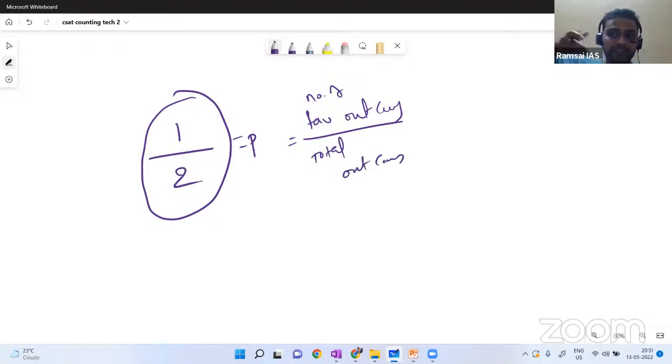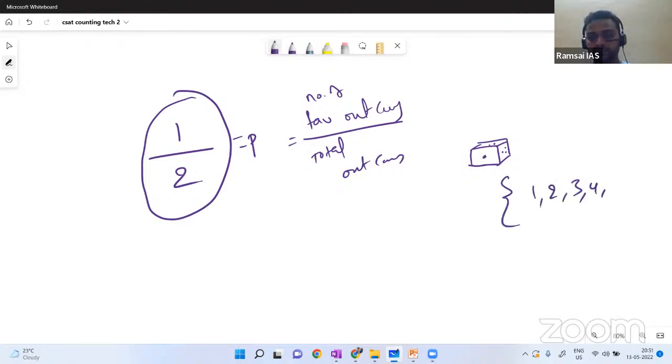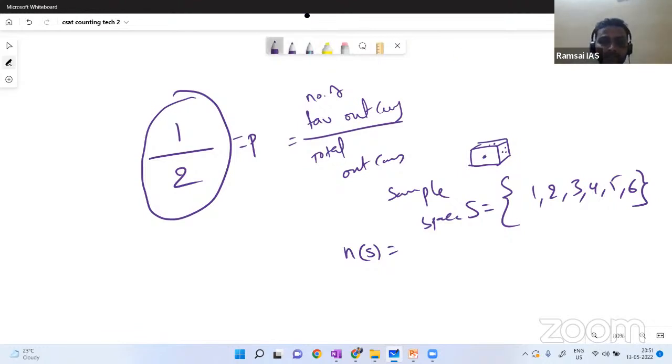Similarly, when we throw a dice, do you remember a dice? Total 6 outcomes will be there: 1, 2, 3, 4, 5, 6. We call this set of outcomes the sample space, indicated with S, and it is a set, so we put it in braces. So n of S is the size of the sample space, which is 6.